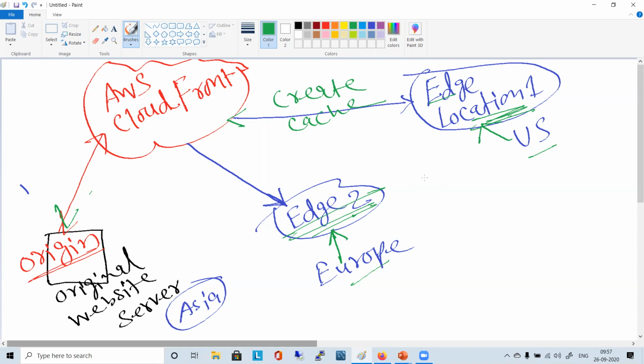S3 can utilize it, definitely, and not only S3. Why not EC2? Why not other things? Why not on-premises? Anything can utilize CloudFront. It is not associated only with S3. You need to select it. No, in the backend of S3 transfer acceleration, CloudFront is there. That's why transfer acceleration is so fast.